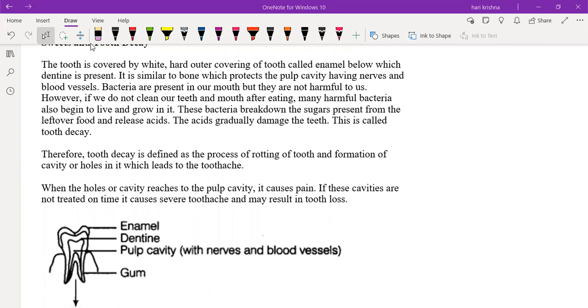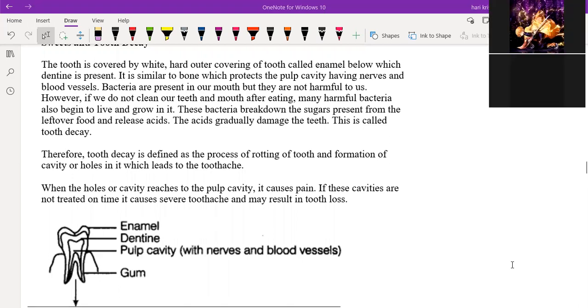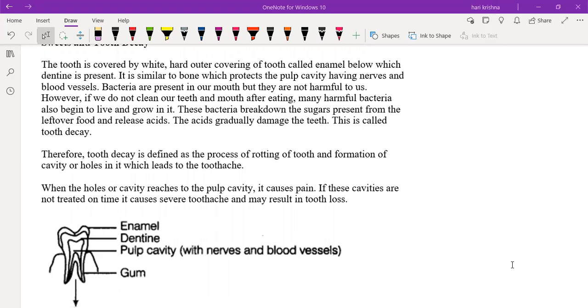I'll explain from the starting onwards. Suppose you are eating the food. After eating, if you didn't wash the mouth, some amount of food particles will be left in the mouth. At the same time, there is some bacteria also present in the mouth, which is not completely harmful to us. But the bacteria in the mouth will convert the left out food into acids.